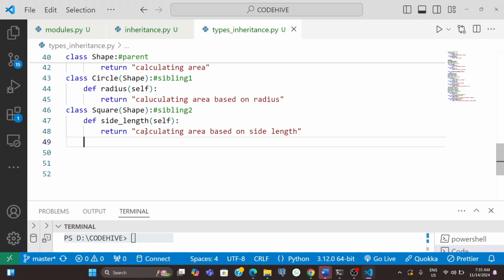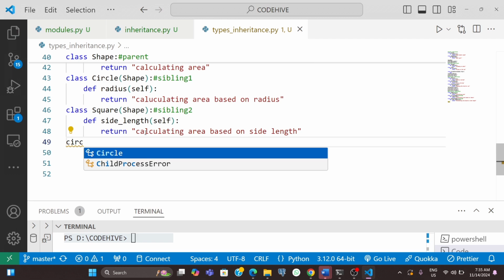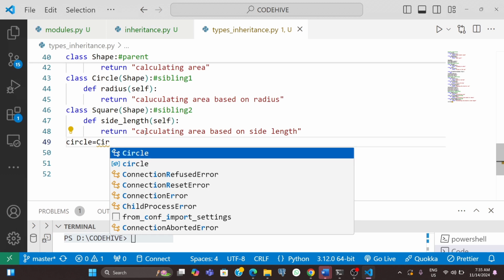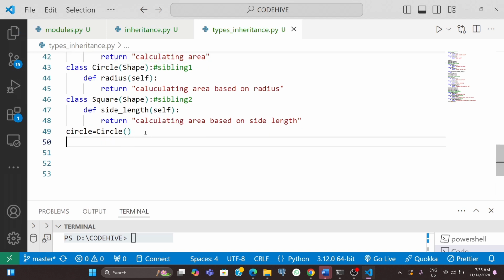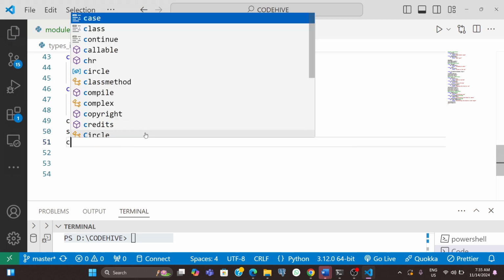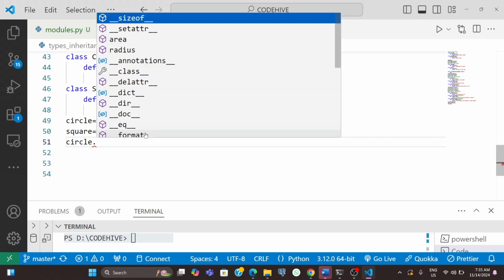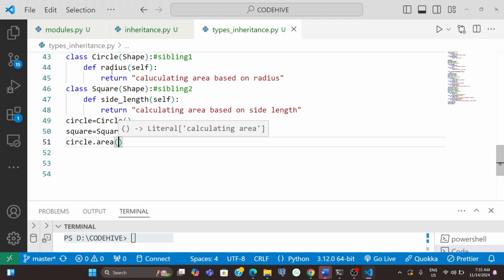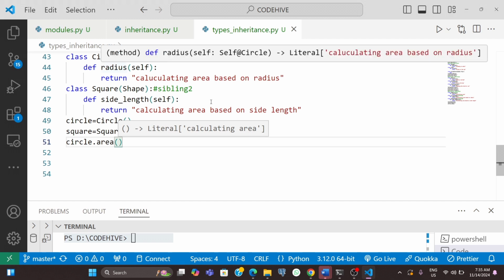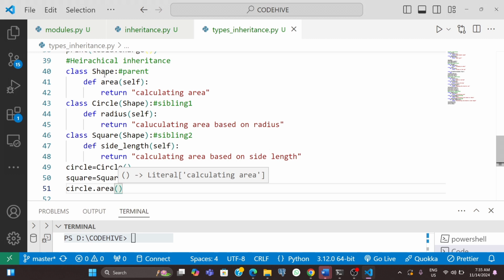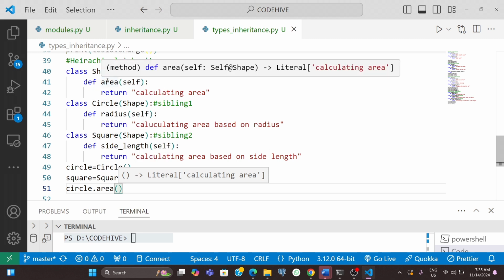Now we can create a circle as the object of this circle class, and a square as the object of the square class, and call the functions. This circle can call the function of itself and of the base class, right? Here circle has a function radius and it can access this area function. Also the square class can access its own function and the base class.